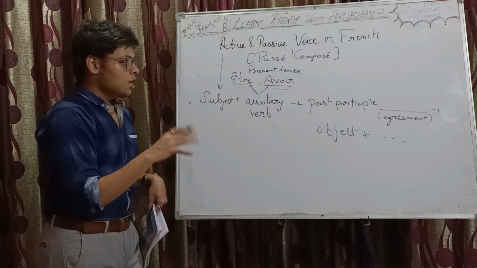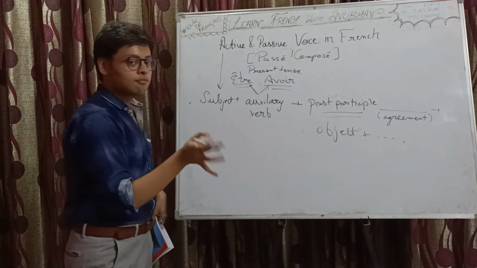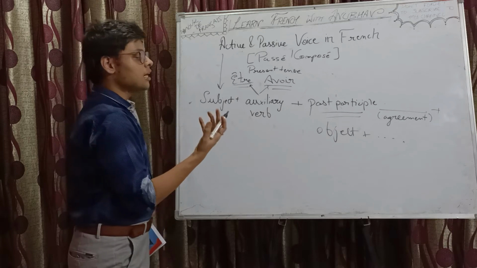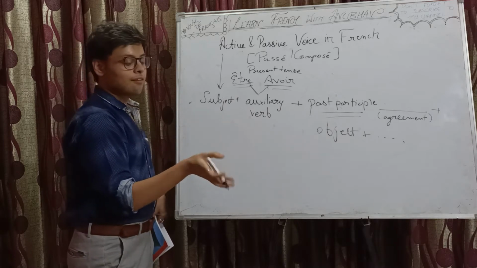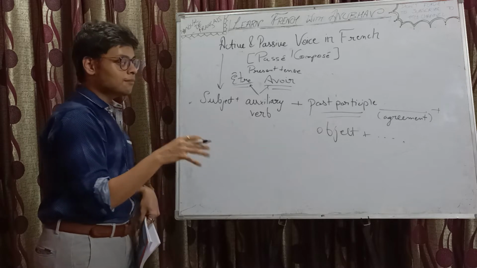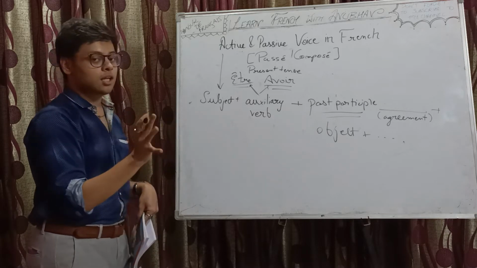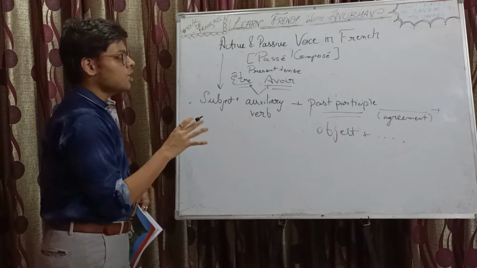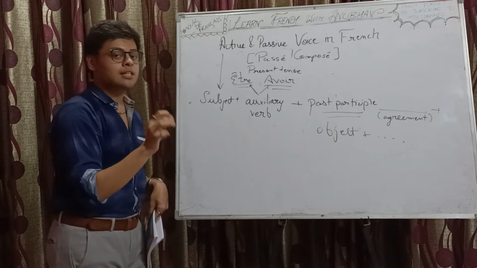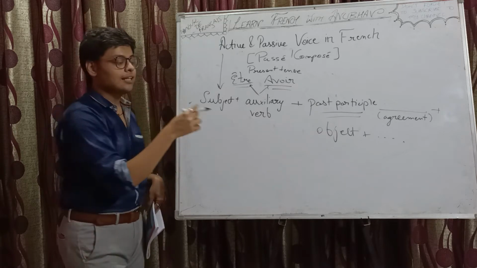Right. Then we have the past participle. The regular verbs have their own way of forming past participle. Then there are some exceptions. They have their own past participle. They don't follow any rule as such, right? So for past participles, you need to watch my Passé Composé video, for sure. Okay, so I will put the links in the description, so don't worry. And then the agreement. Agreement is what? Suppose your subject is feminine, then you add an extra E.